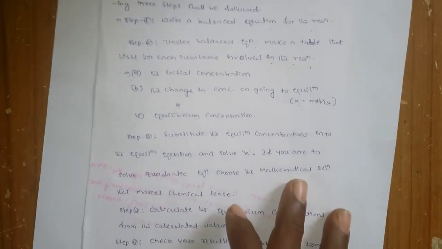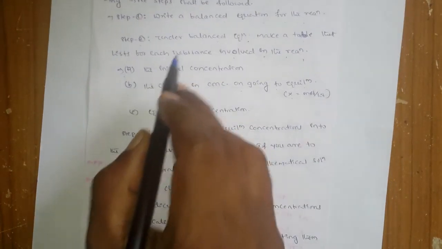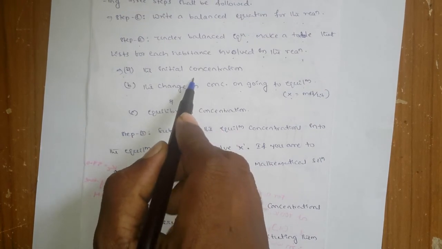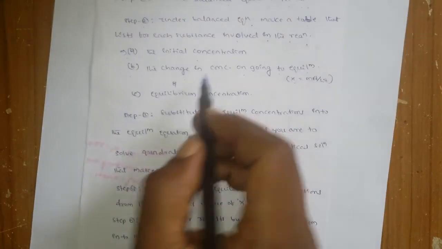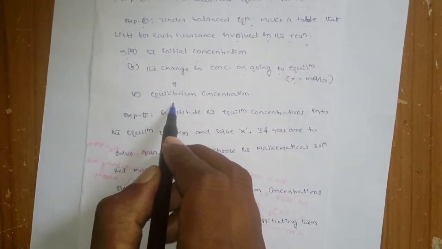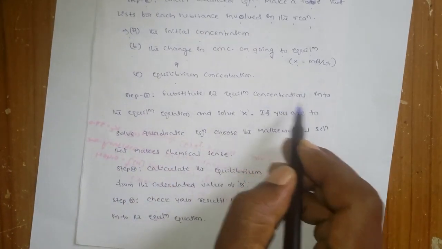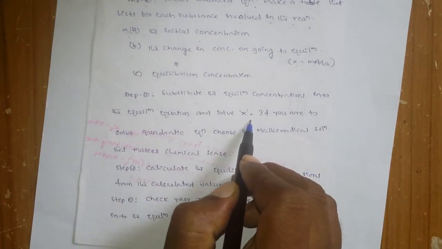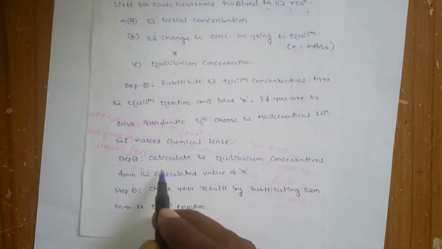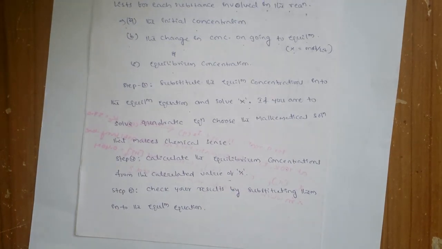Okay, let us go back to the first step. What you have to do is write the balanced equation. Second step, you have to make a table, and in that first write the initial concentrations, and then assume that some x change is going to happen. And at equilibrium, the concentration is the initial minus x. Okay, then substitute the equilibrium concentrations into the equilibrium equation and solve for x. And once you solve for x, calculate the equilibrium concentrations from the calculated value of x. So like this you can calculate the equilibrium concentrations.